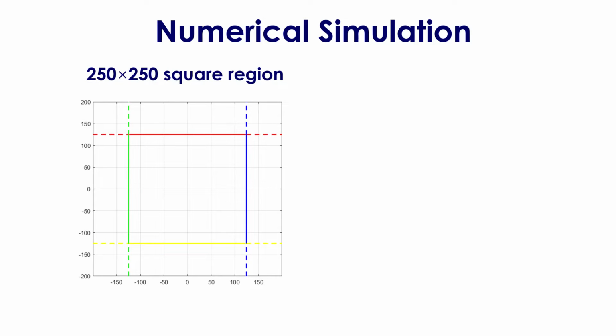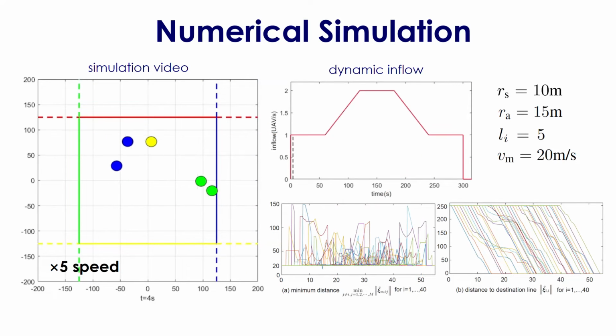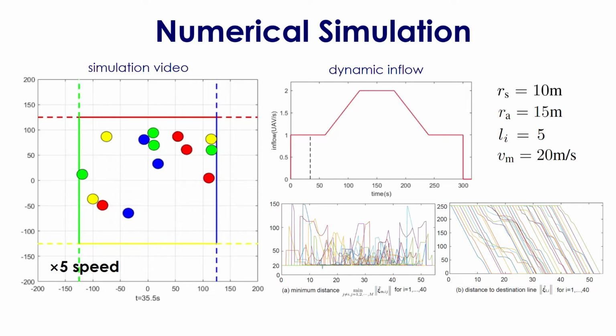In the numerical simulation, we consider a square region with 250 meters each side. The inflow of this region is dynamic in 5 minutes. Each multicopter will enter the region from a random side of the square with the destination line opposite to the one it entered. The color of each multicopter is consistent with its destination line. The video shows this 5 minutes simulation. The total number of multicopters is 420.